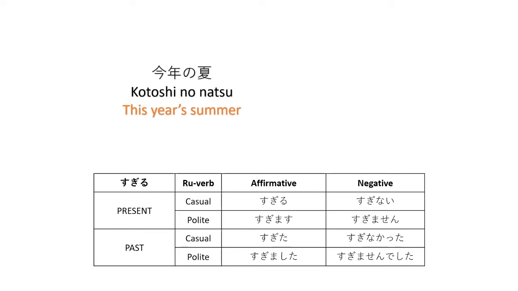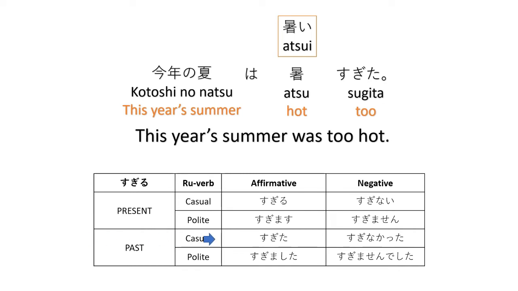Another. Kotoshi no natsu wa atsu sugita. This year's summer was too hot. So, atsu comes from the i adjective atsui. So, we remove the hiragana i and add sugita, which is the past casual affirmative form of sugiru. So, this is the past tense.